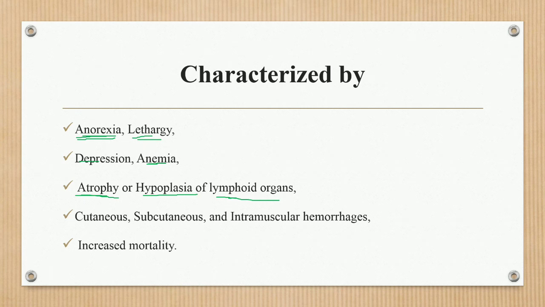Next point, cutaneous, subcutaneous or intramuscular hemorrhages are also found in postmortem or autopsy. Increased mortality rate: starting, the mortality rate is 10 to 20%, but after some time the mortality rate increases within the birds.